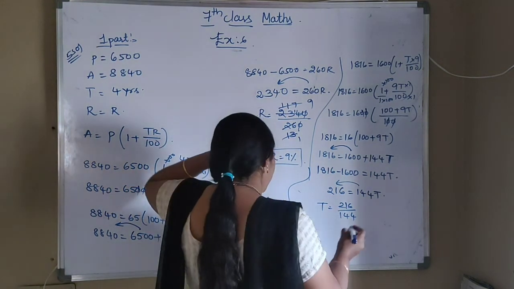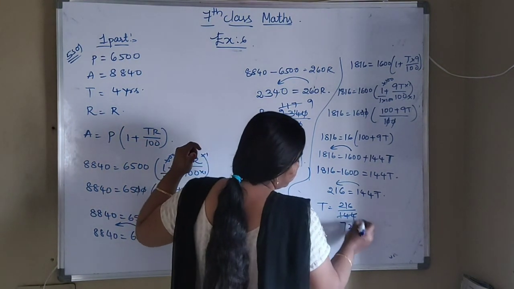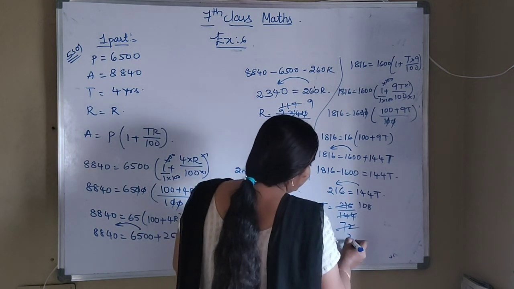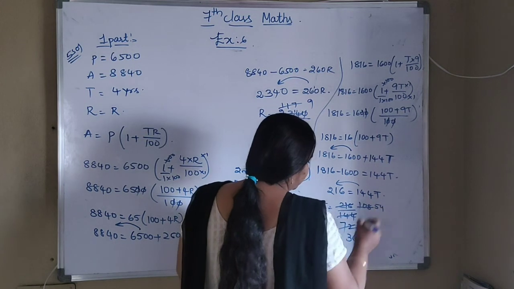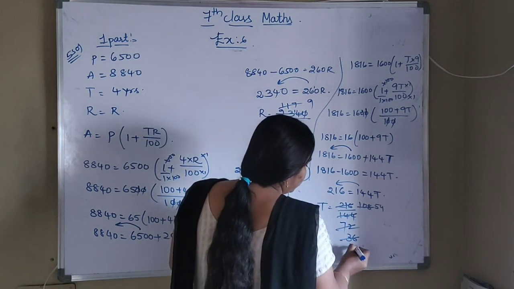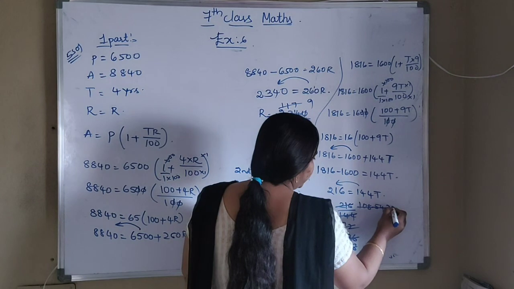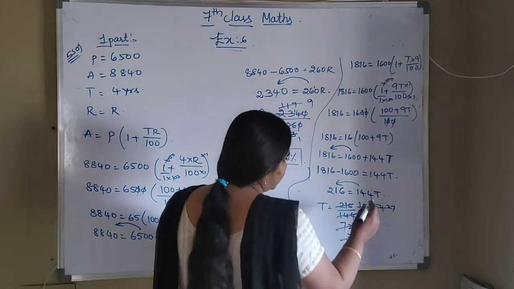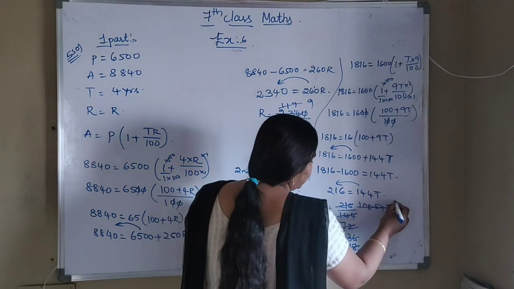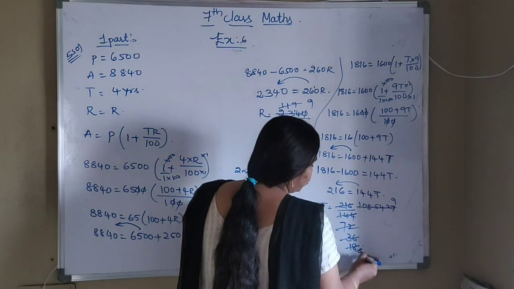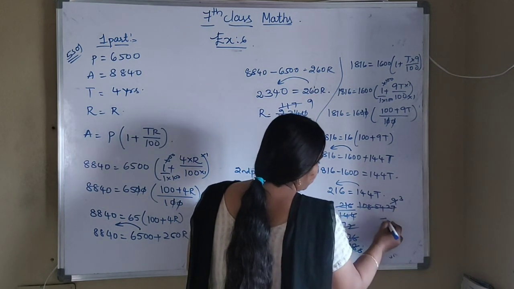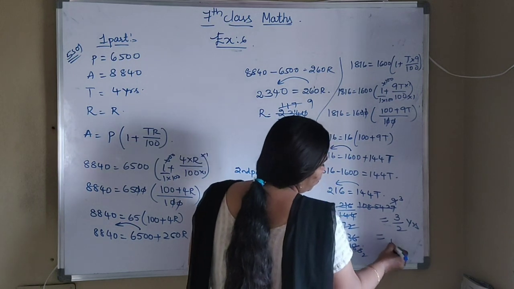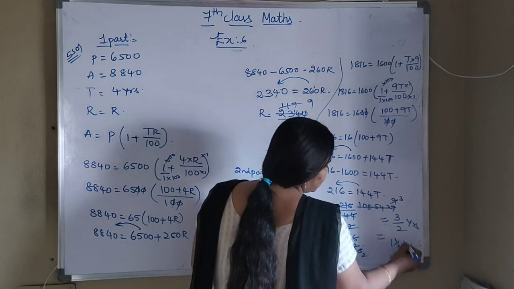Cancel it in the 2 table. 2 sevens are 14, 2 twos are 4, 2 108s are 216. Again in the 2 table, 2 36s are 72, 2 54s are 108. Again in the 2 table, 2 18s are 36, 2 27s are 54. This will not cancel further, so it will go in the 3 table. 3 6s are 18, 3 9s are 27, 3 2s are 6, 3 3s are 9. So how much did you get? That is 3 by 2 years, which is nothing but 1.5 years.